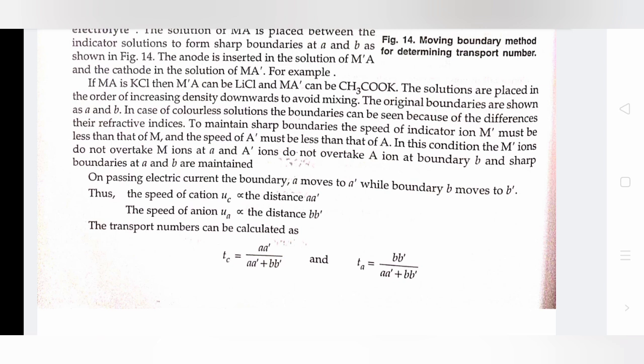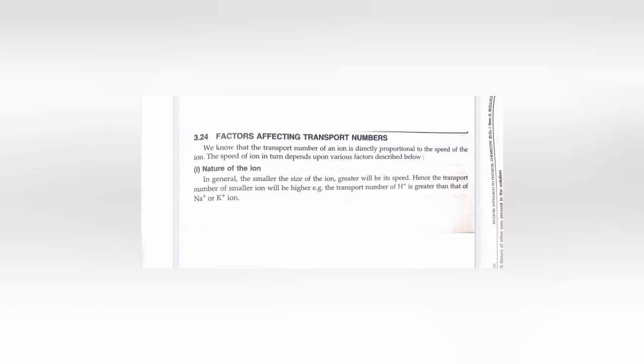Thus, the speed of the cation is directly proportional to the distance AA', and the speed of the anion is directly proportional to the distance BB'. The transport number can be calculated as T_C equals AA' divided by (AA' plus BB'), and T_A equals BB' divided by (AA' plus BB'). Factors affecting transport number.